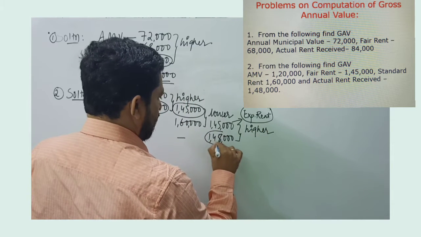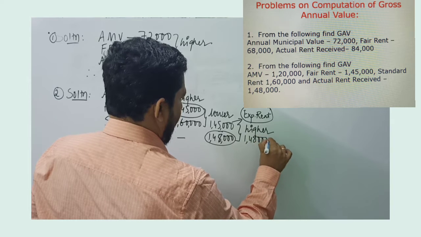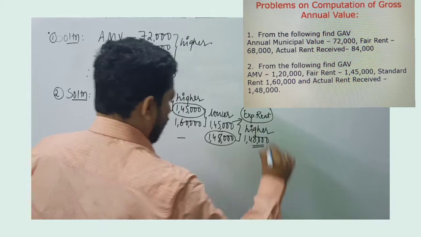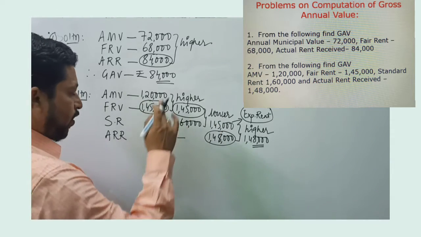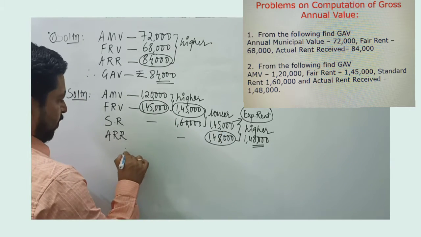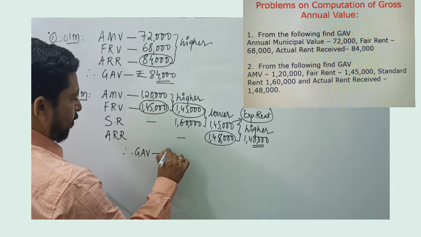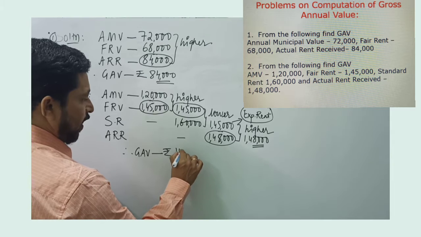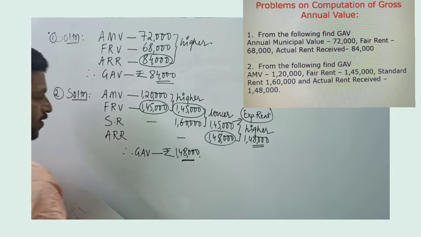So in this problem we see 1,48,000 is higher. And since there is no vacancy, since expected rent does not become gross annual value, there is no fourth step. So therefore, gross annual value in the second problem will be rupees 1,48,000. So this is the solution to problem 2.